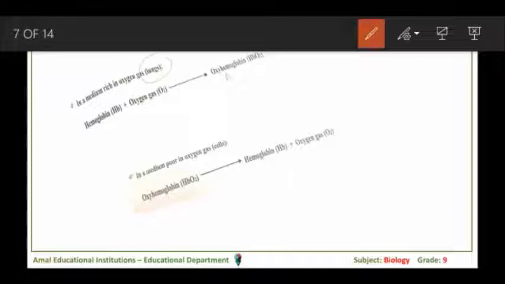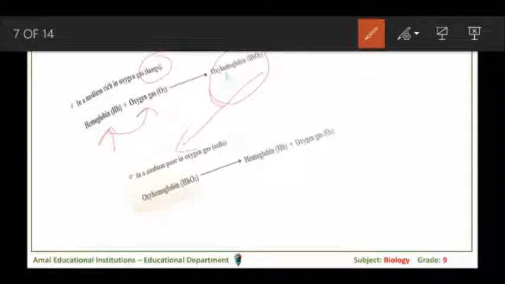At the level of the lungs, as we know, it's rich in oxygen and oxygen diffuses from the lungs toward the blood. Around 1.5% of the oxygen gas is dissolved in the plasma, while 98.5% binds to hemoglobin. So hemoglobin binds to oxygen gas. In this case, hemoglobin becomes oxyhemoglobin. Oxyhemoglobin moves toward the cells.